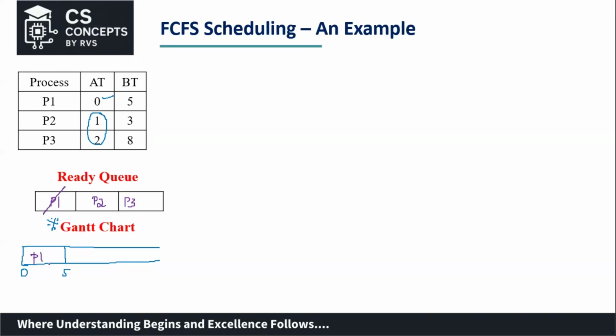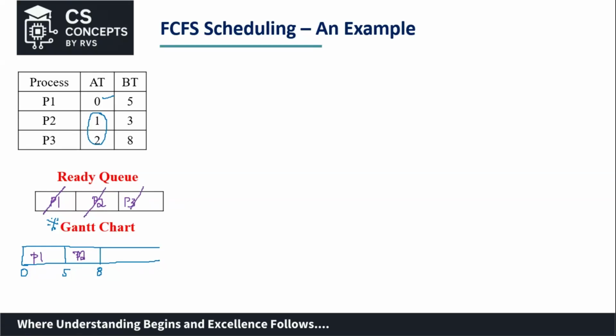So after 5 seconds, P2 gets its chance for execution, and it will continue for the next 3 seconds, which means from 5 to 8, P2 is going to execute.